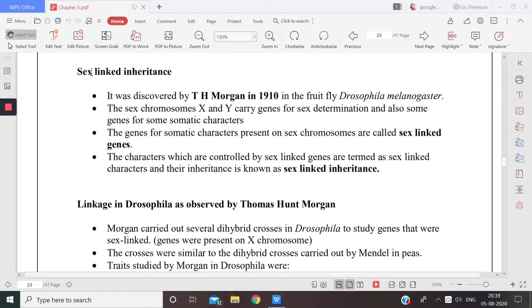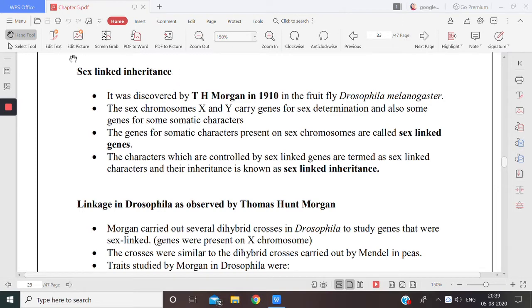So, sex linked inheritance, as the word says. When you combine them, you understand the meaning of these words individually. You know what is sex, you know what is linked, you know what is inheritance.